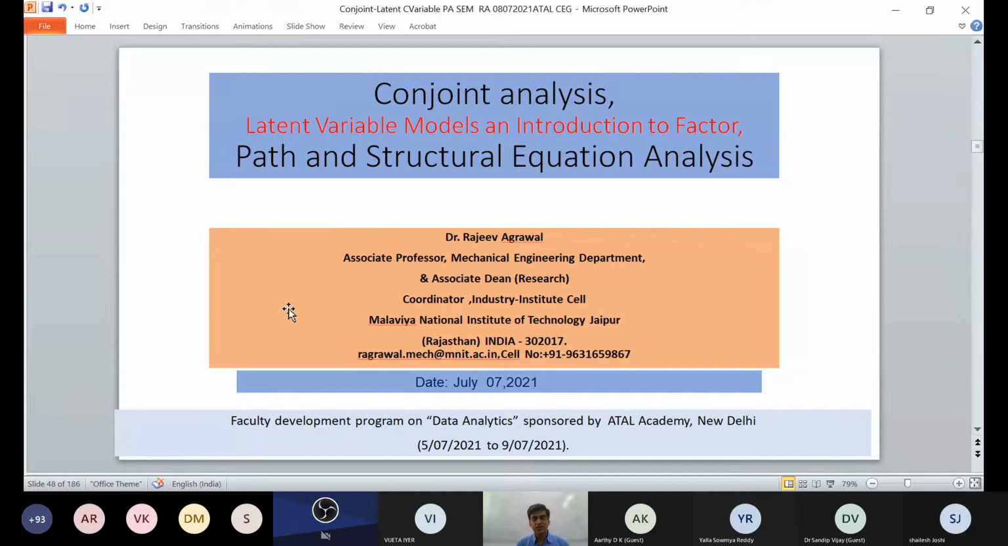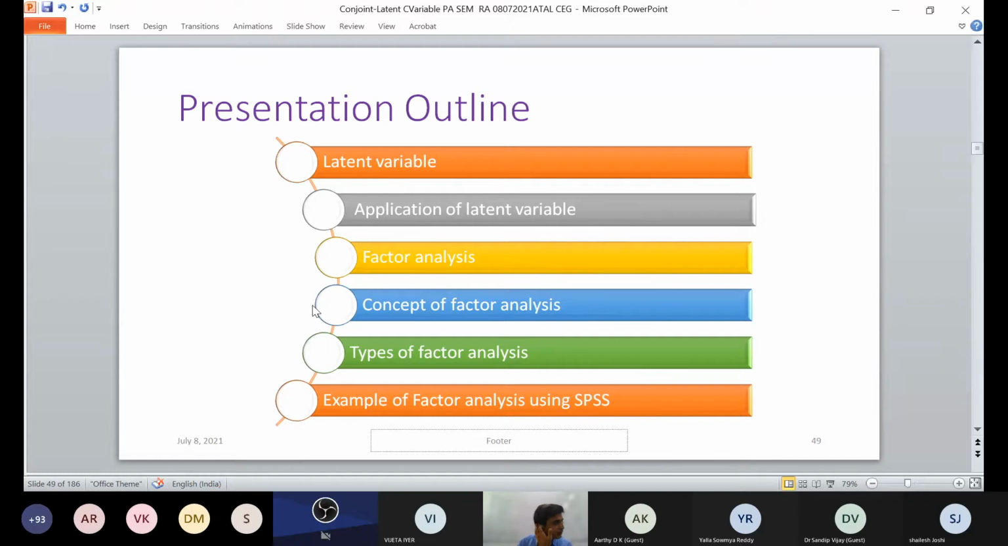So conjoint analysis talked about various attributes and factors, where we have seen two case studies. Now we are going to see latent variables: what a latent variable is, what the applications are, how factor analysis works, the concepts of factor analysis, and what types of factor analysis there are.